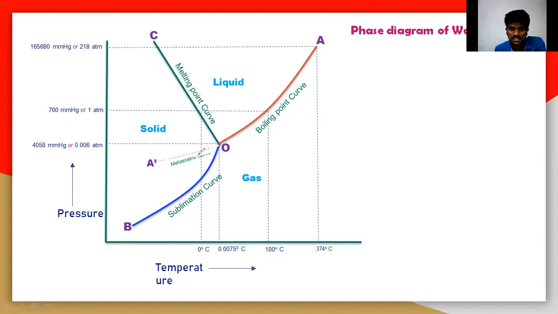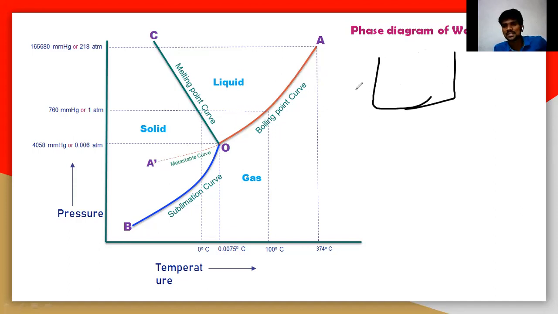This is the metastable curve. So we'll understand the metastable curve. What is the metastable curve? That is OA dash. So OA dash actually is a separate curve. It is actually the extension of the boiling point curve.